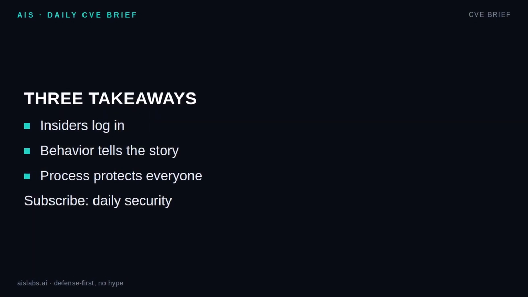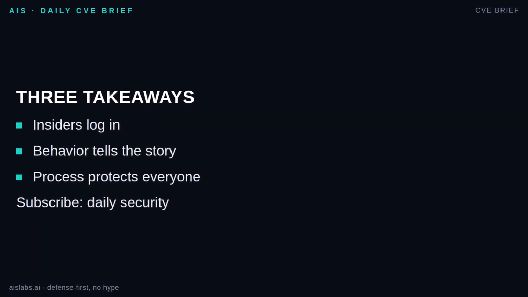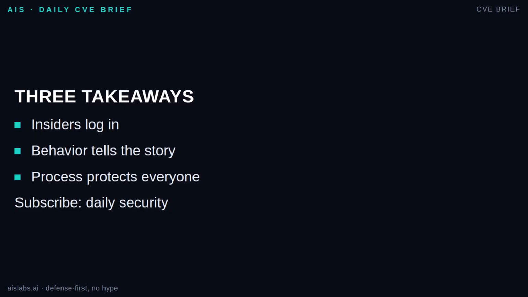Recap in 3 beats. 1. Insiders log in, they do not break in, so perimeter tools will miss part of the story. 2. UEBA helps insider threat detection by connecting behavioral tells: data hoarding, unusual downloads, access scope creep, odd hours, and pre-resignation spikes. 3. The response must be controlled. HR, legal, privacy, and security all have roles. Treat UEBA as a risk signal, not a verdict.